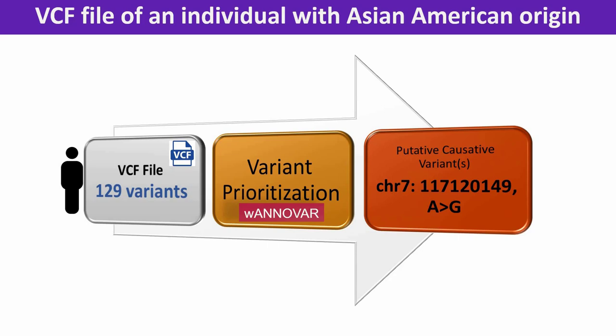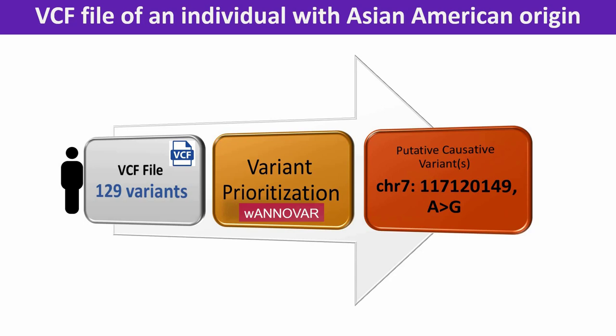To summarize the findings from a very basic analysis, we identified a very rare non-synonymous variant in the CFTR gene that has been reported as pathogenic in a clinical database and also predicted deleterious by in silico impact prediction methods. This variant could be a putative causative variant in the individual whose VCF file was being analyzed.